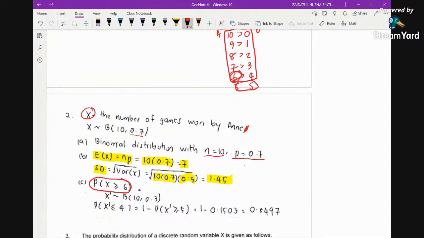But the problem will arise when you need to refer to the binomial table. You may see that the probability of success in this case is 0.7, and it cannot be found anywhere in the binomial table. So in this case, we are going to use the complement event. Since X is the number of games won by Anne, we are going to use X prime, which is the number of games won by Brian.